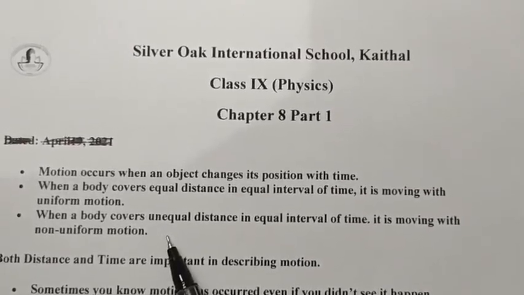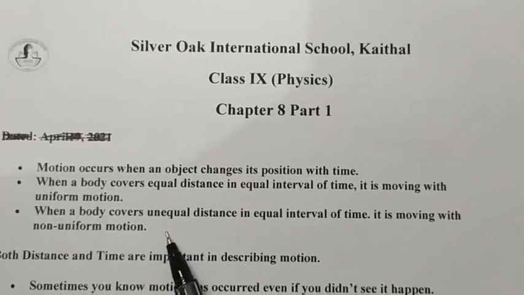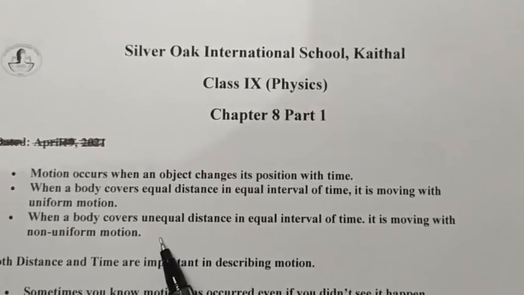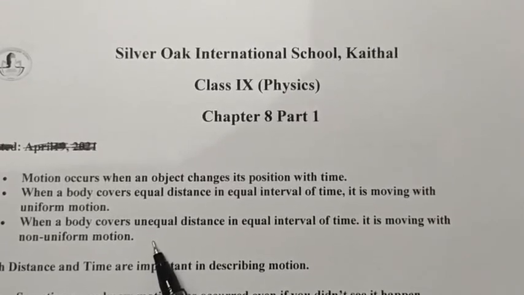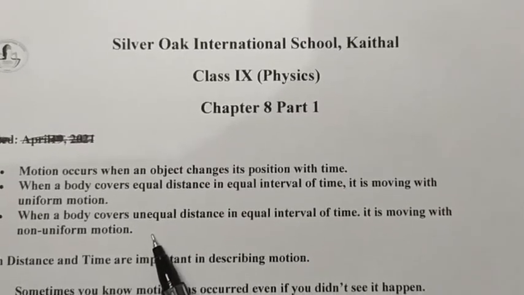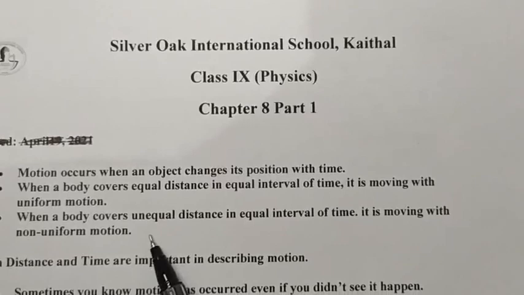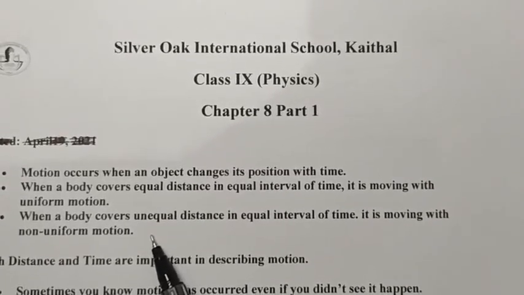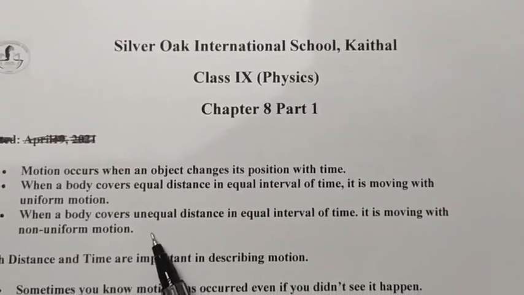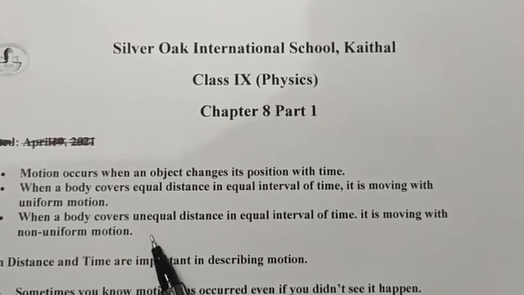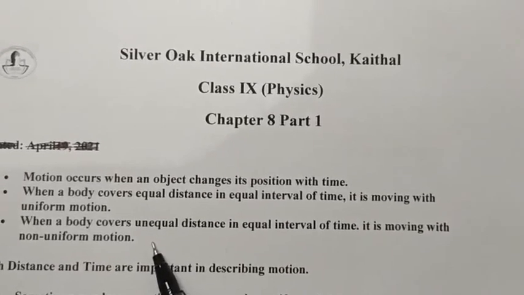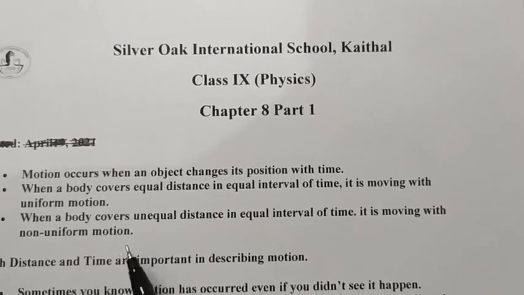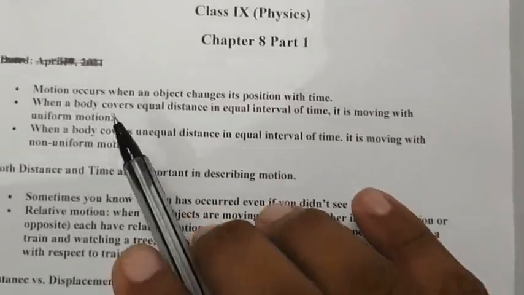Let's suppose you are taking the example of a car. Let's suppose the car is moving between 8 am and 8:20, 10 kilometer. After that, again 8:20 to 8:40, the distance is again 10 kilometer. Again 8:40 to 9 o'clock, again 10 kilometer. The equal distance in equal interval of time, 20 minutes, that will be uniform motion.